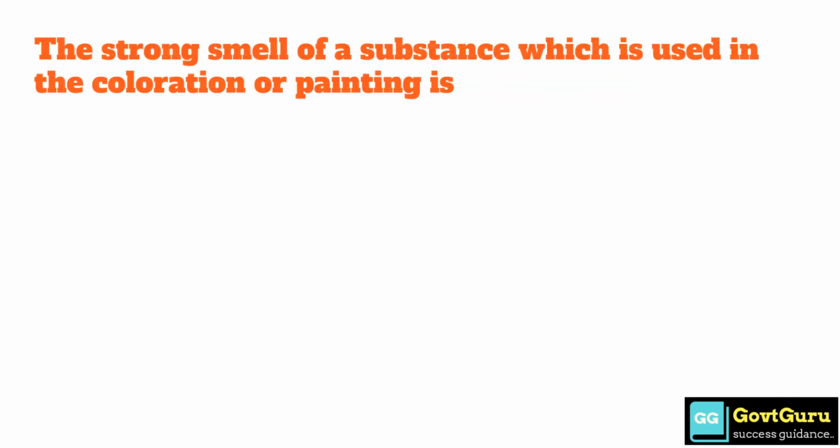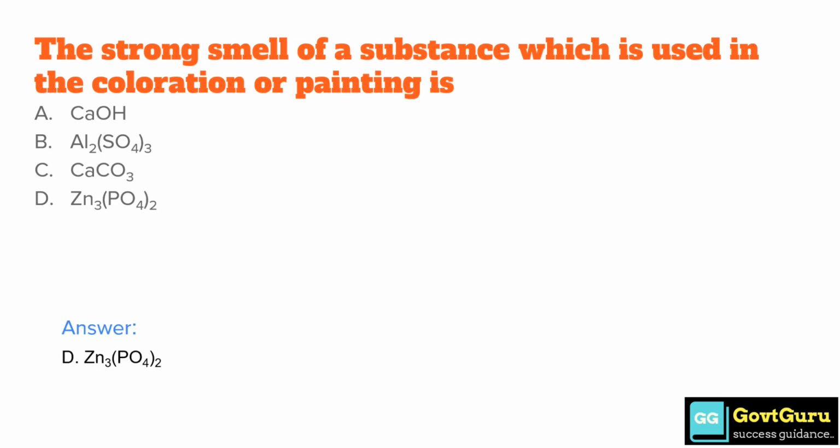The substance with a strong smell which is used in coloration or painting is option A Ca(OH)2, option B Al2(SO4)3, option C CaCO3, and option D Zn3(PO4)2. Answer is option D Zn3(PO4)2.